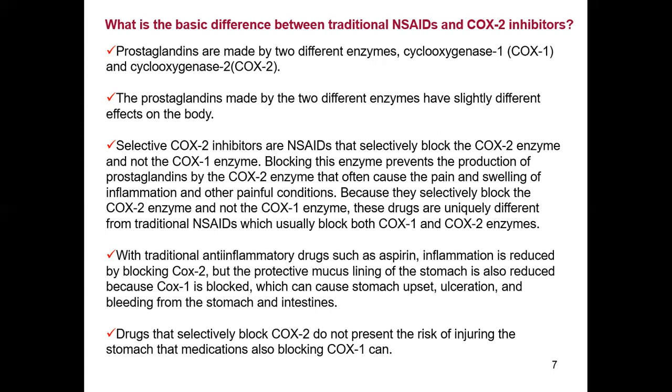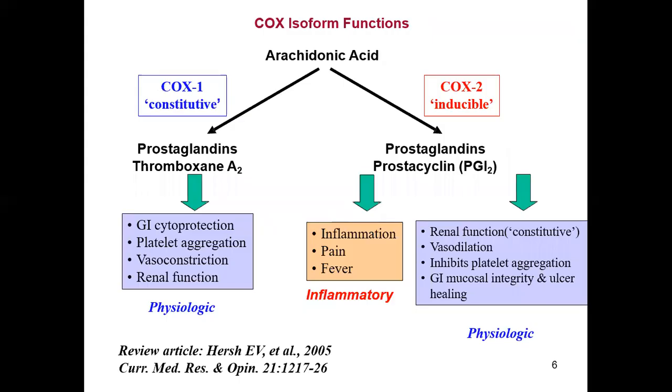Therefore, the preferential COX-2 inhibitors are mostly used nowadays. Drugs that selectively block COX-2 do not have this risk. That means they do not affect the mucus lining in the stomach, and they are only helpful in providing the anti-inflammatory action.